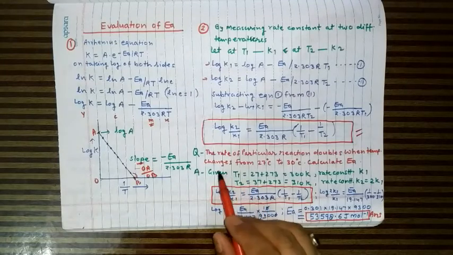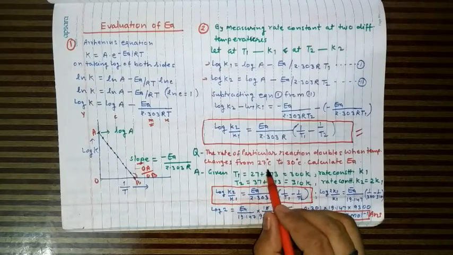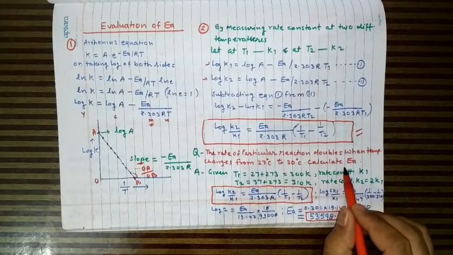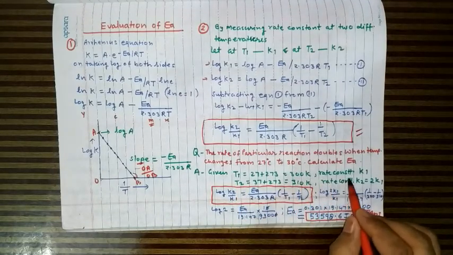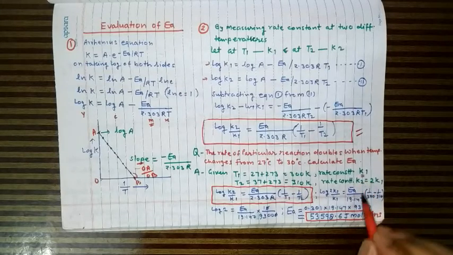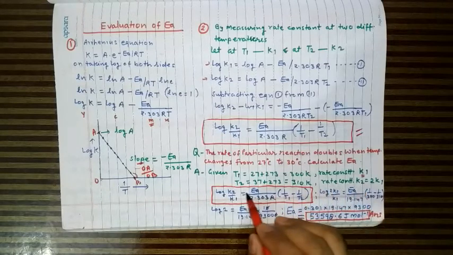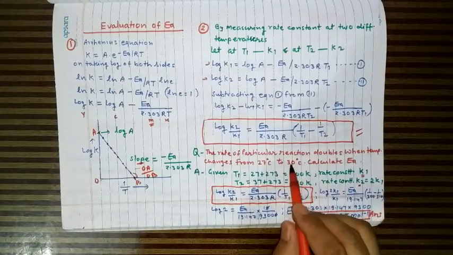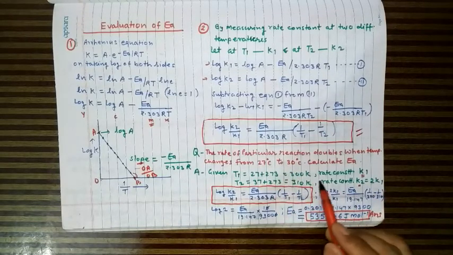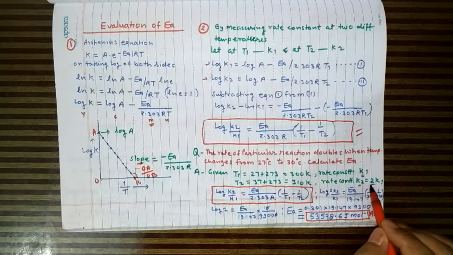Let us do one question. The rate of a particular reaction doubles when the temperature changes from 27 degree Celsius to 37 degree Celsius. So the temperature given, T1, is 273 plus 27, that is 300 Kelvin, and at this time let the rate constant be k1. And when the temperature becomes 310 Kelvin, at T2 temperature the rate constant is k2. Now k2 is twice of k1 because the reaction rate doubles. Sometimes it triples, 3 times, or quadruples, 4 times, but here it doubles: k2 equals twice k1.